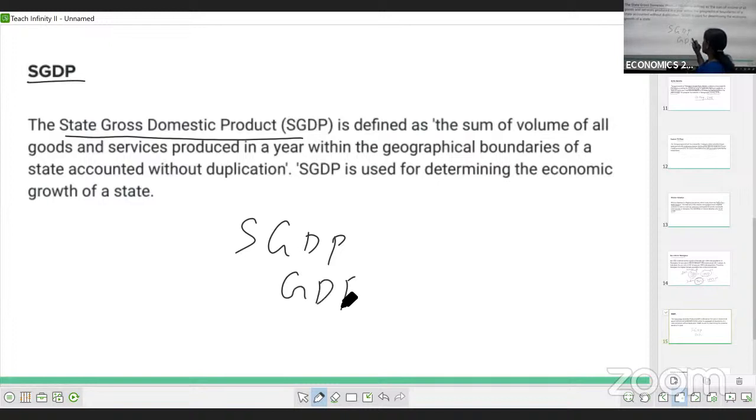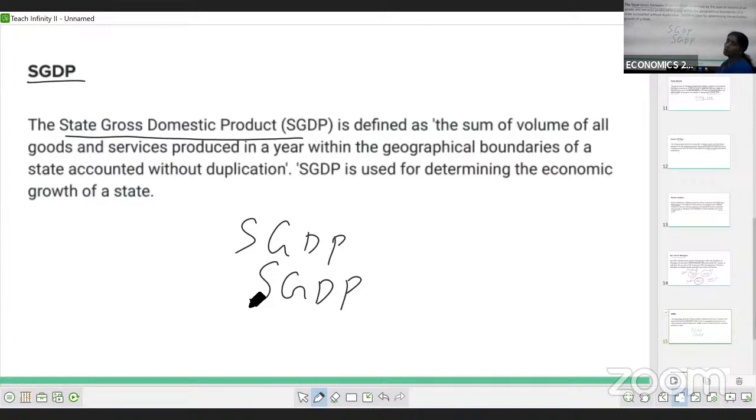GDP means Gross Domestic Product; if it is the GDP of the state, then you add an S. Then how do you define State Gross Domestic Product? The sum of the volume of the final goods and services produced in a year within the geographical boundary of the state.